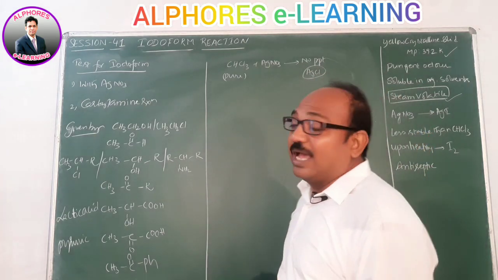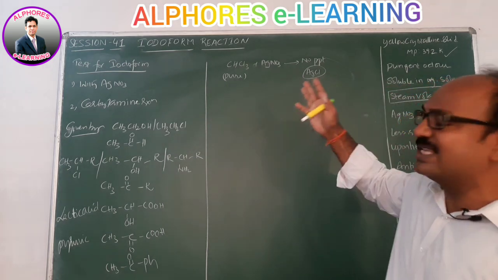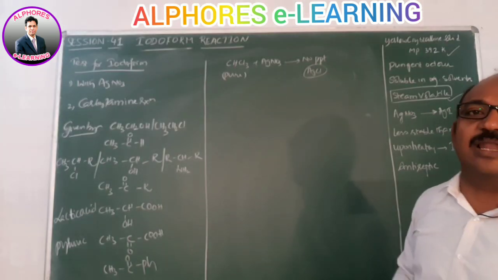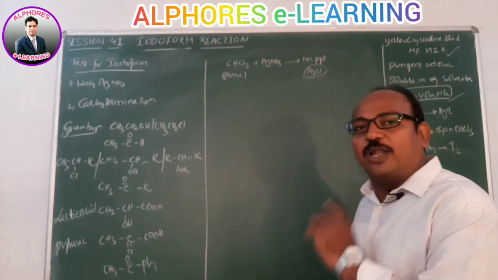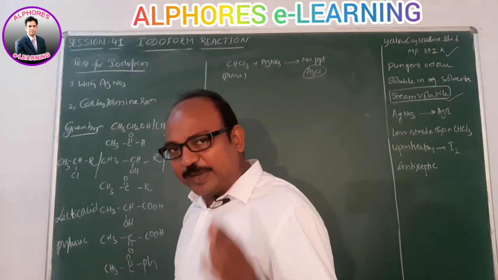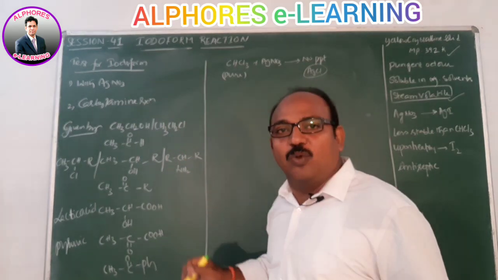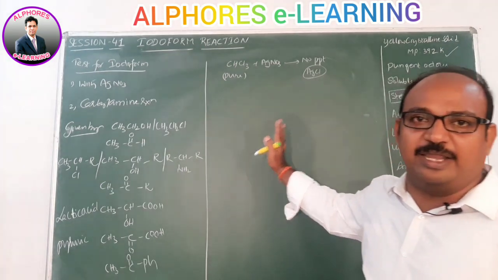We already learned in the chemical properties of chloroform that in CHCl3, Cl minus does not exist, because it is non-polar. That's why pure chloroform does not give a white precipitate of AgCl with silver nitrate.